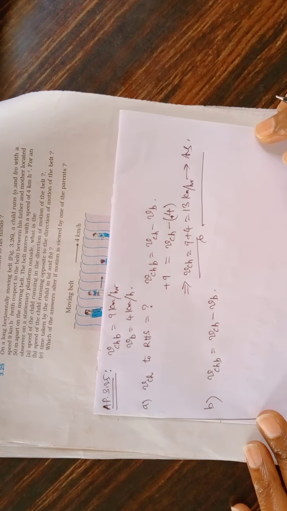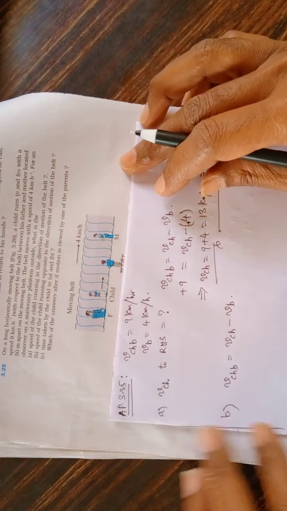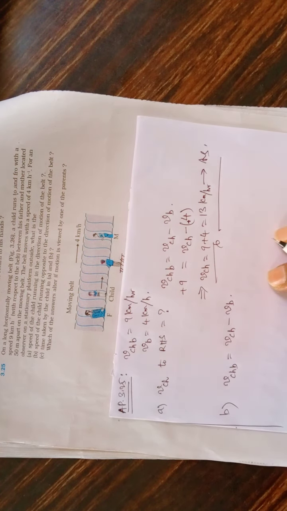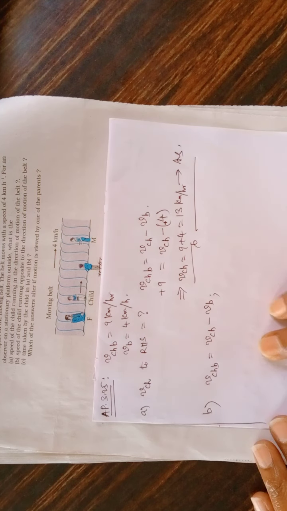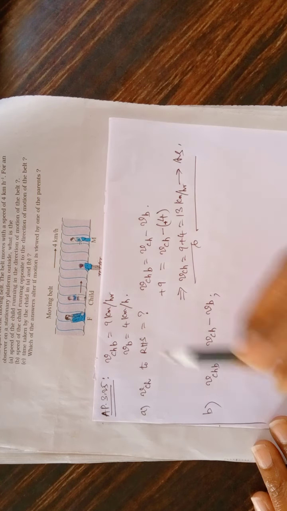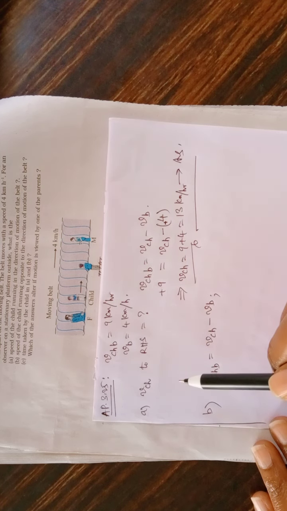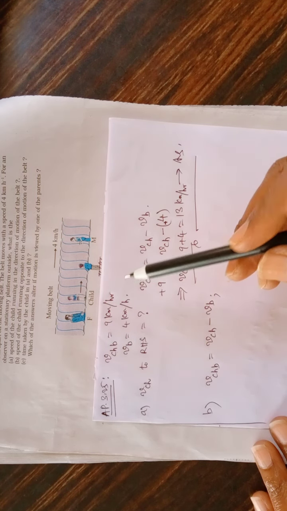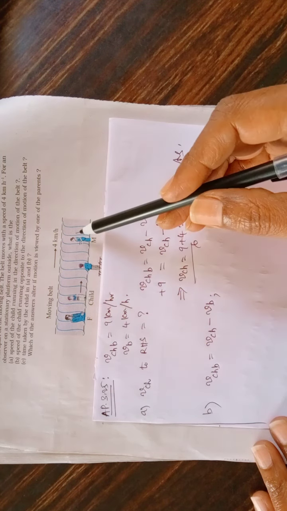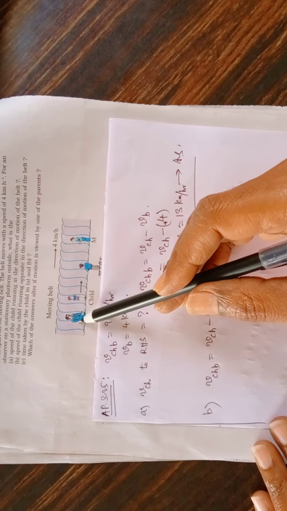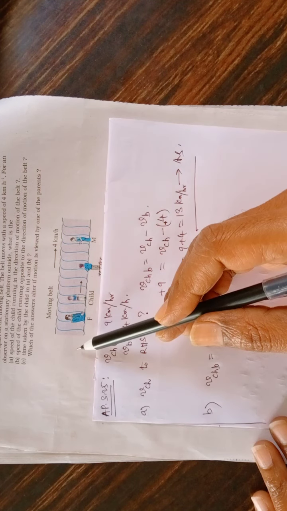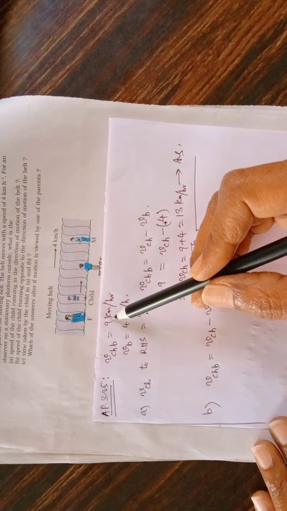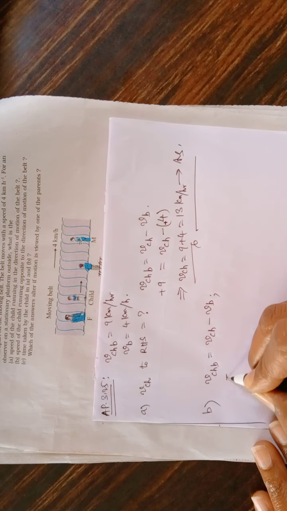Same equation we use, but the sign convention differs. See, v_CB is how much? 9 km per hour. But here the child is moving from mother to father, to the left-hand side, therefore this value must be taken as minus, here minus 9.